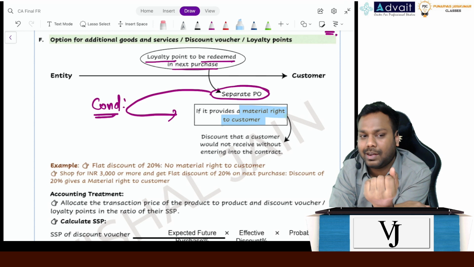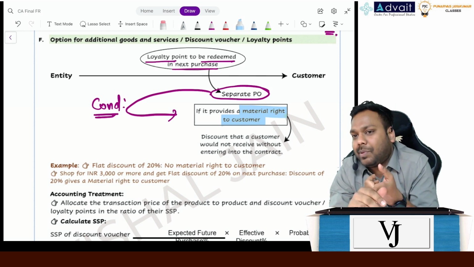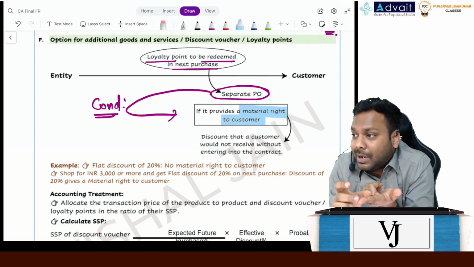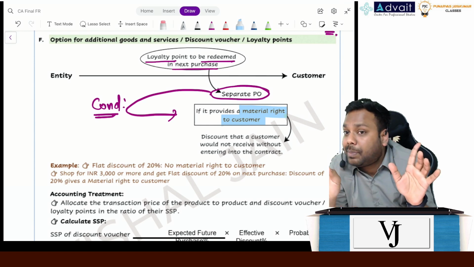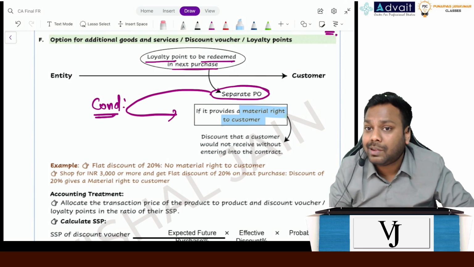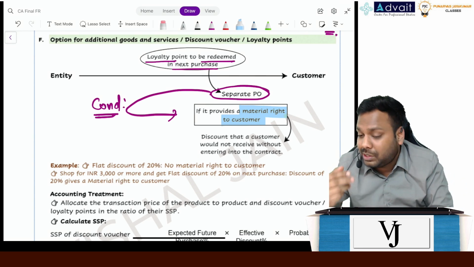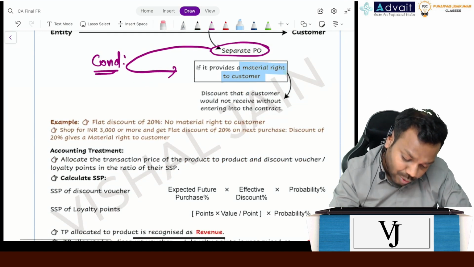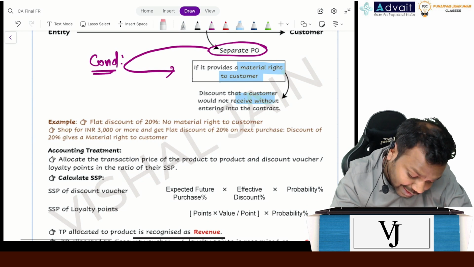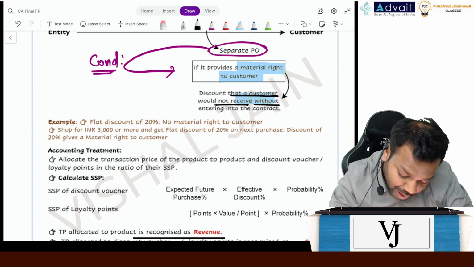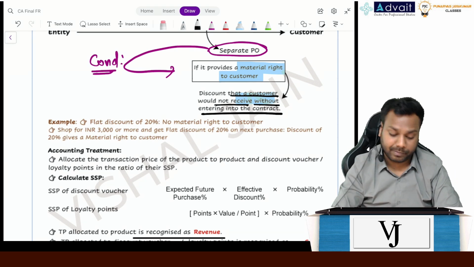Now ideally the 10% I can get easily also, right? So what is the material right that I'm getting? The 30%, not the 40%. Due to entering into this contract, I'm getting 30% extra discount. So this 30% is the material right. Now, the discount that a customer would not receive without entering into the contract.